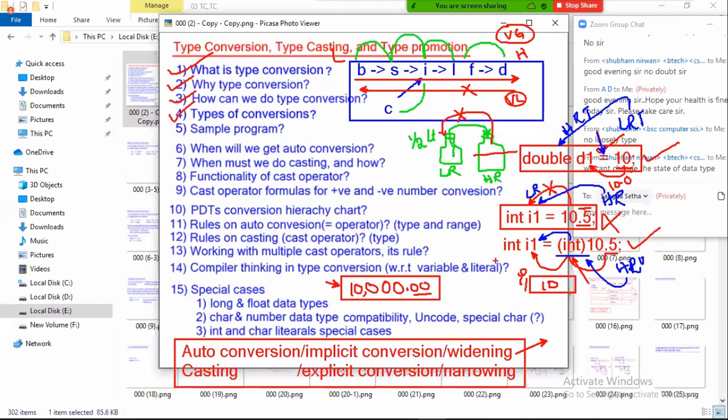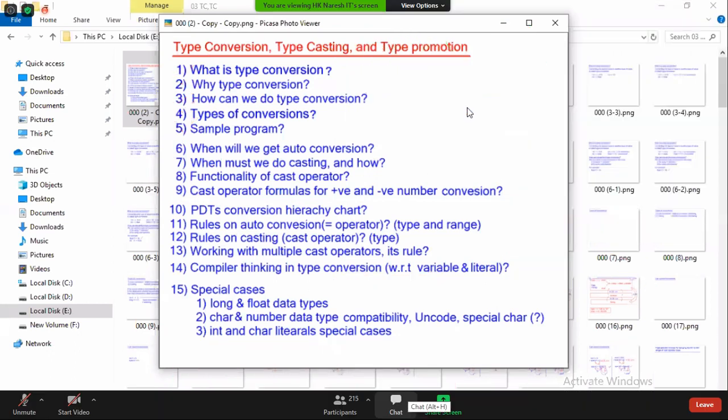I hope all of you understand. Sample program for auto conversion and casting. What is that? Auto conversion: double d1 = 10 is an auto conversion. With the cast operator, it is casting. Everybody got clarity? Yeah? Five points understood?